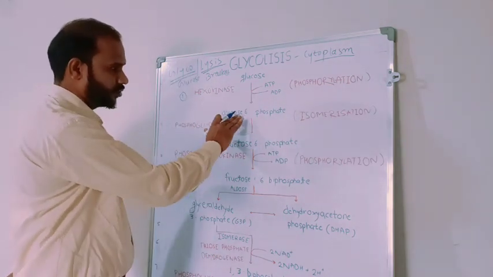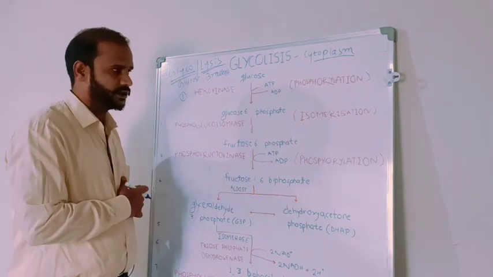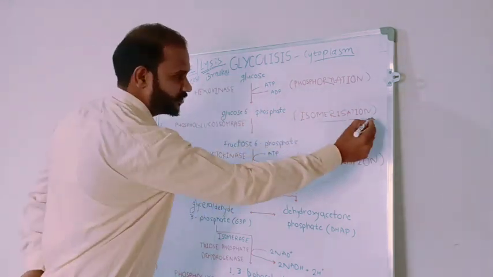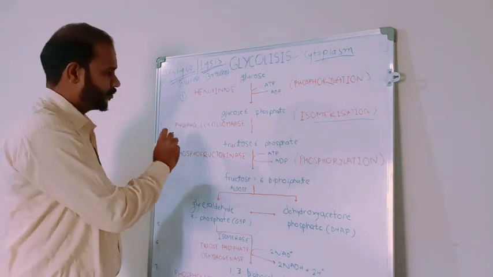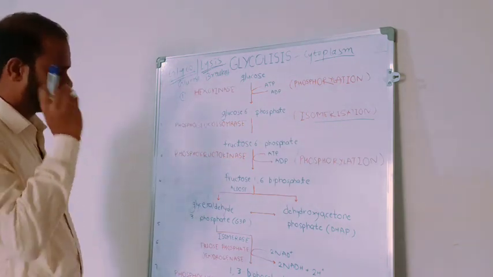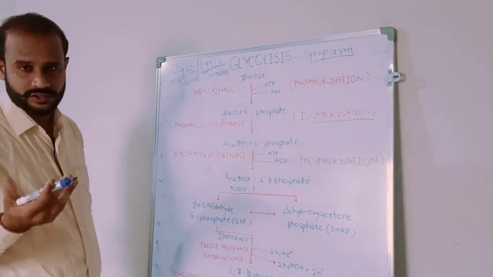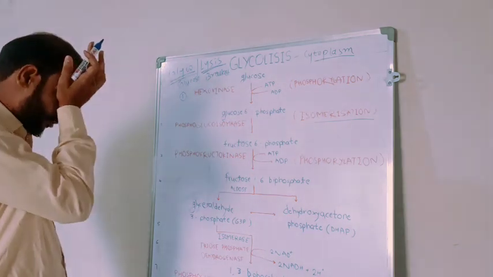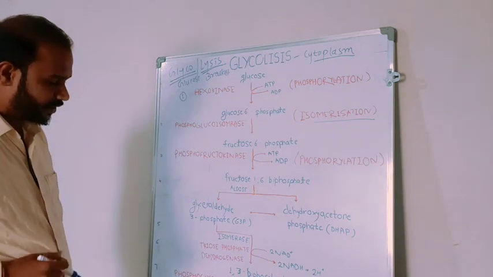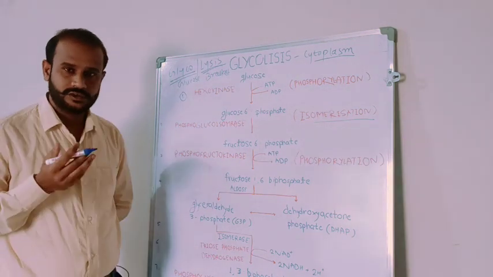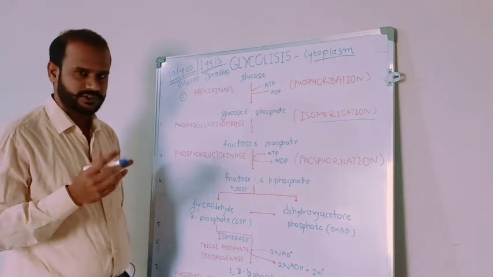Alright. After glucose 6-phosphate, it undergoes isomerization. Which enzyme? Phosphoglucoisomerase. What happens in isomerization? In isomerization, aldose is converted into ketose or ketose is converted into aldose, vice versa.